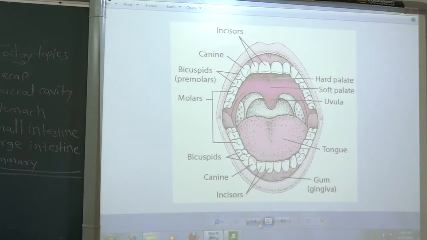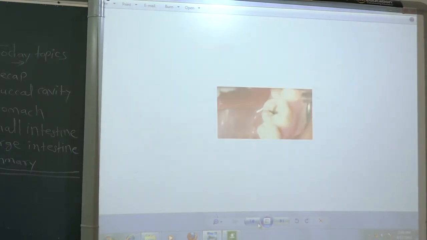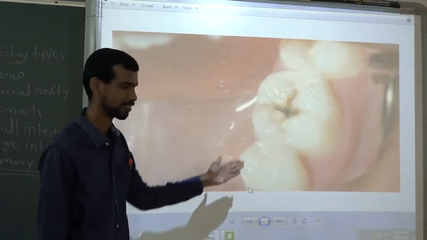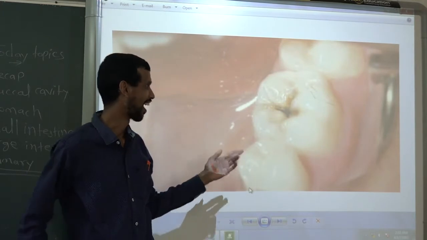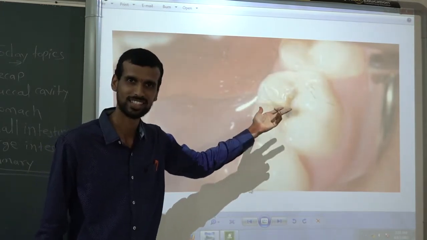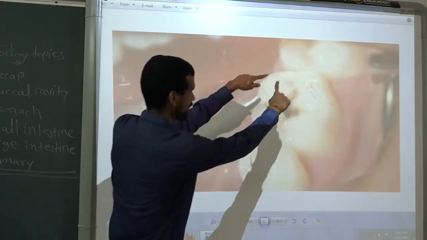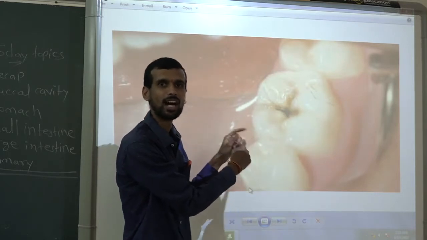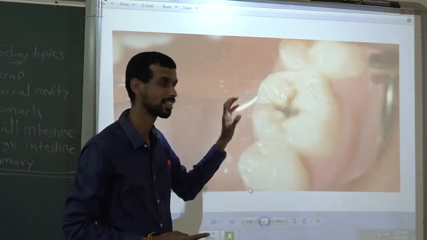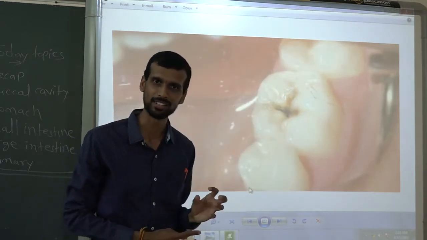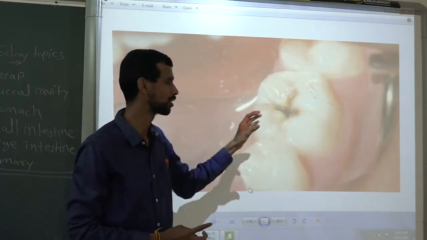Now here, this picture, what is it? This is the real picture. Whitish colored teeth, and here there is a dark black spot. What is it? It is nothing but this molar tooth. It is decaying. How can I say it is decaying? Just by seeing this black portion. This black portion is the indicator of tooth decay.